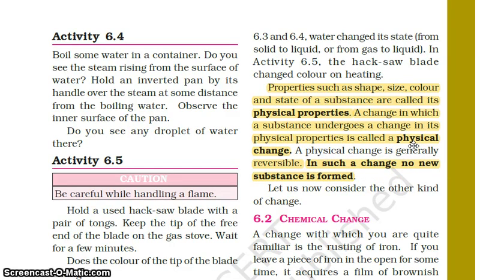So what are the different properties of a physical change? First, it brings change in the physical properties of a substance only, not the chemical properties. In the next heading, we will study what are chemical properties. Secondly, they are generally reversible in nature. And thirdly, no new substance is formed. These are the 3 basic criteria for describing a physical change. So this was about the physical change. In the next part, we will study the chemical change.